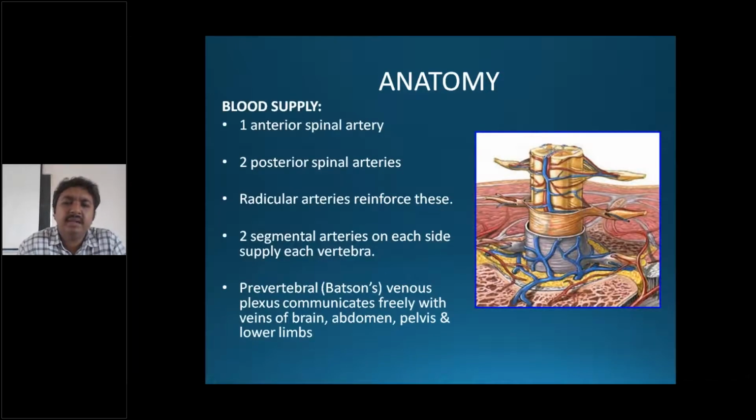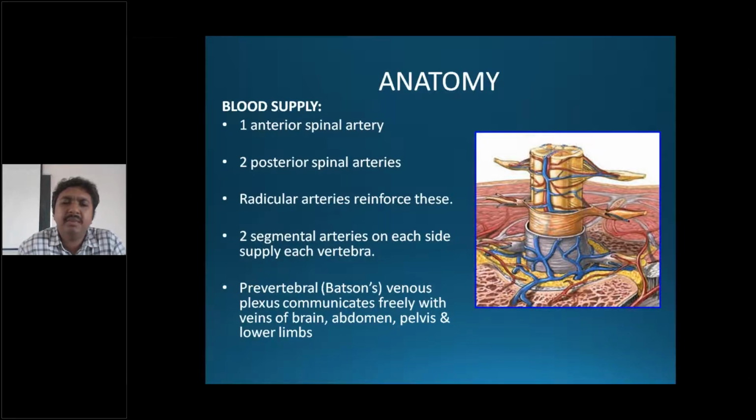So blood supply is important because there is venous drainage. The spread of tuberculosis can occur from the primary focus, that is the lung or lymph node, into the spine via the prevertebral Batson's plexus of veins, and there are spinal arteries.